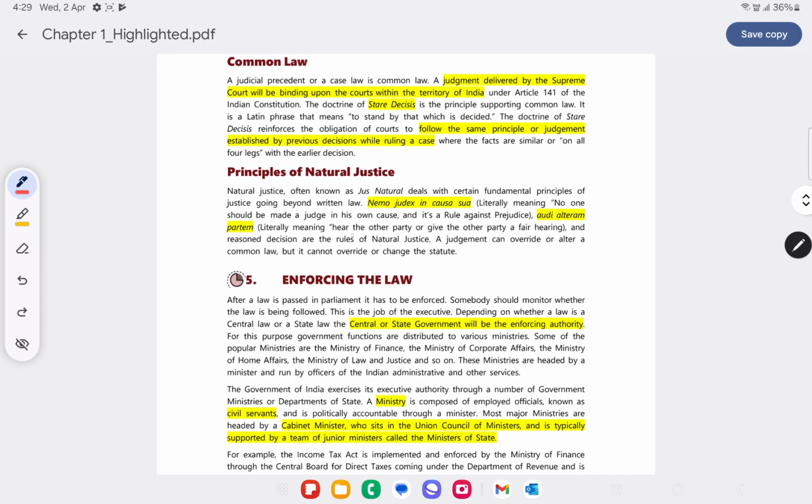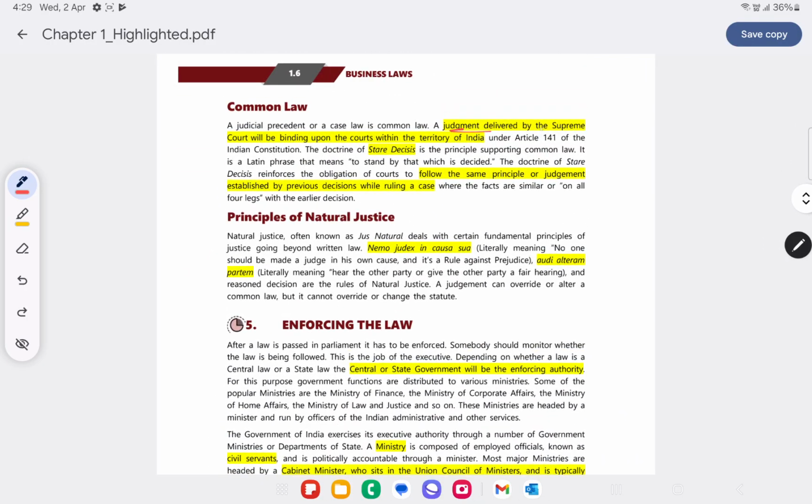What do you mean by common law? Common law is generally a judgment delivered by the Supreme Court that will be binding upon courts within the territory of India. Now, what do you mean by that? The Supreme Court being the supreme authority, whatever decision they give, other courts which include high courts and district courts would be following the same. It is generally applicable to other courts within India, whatever the Supreme Court delivers as judgment.